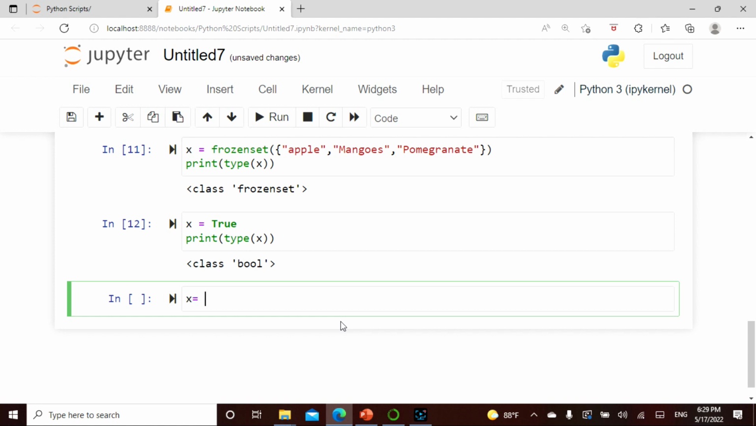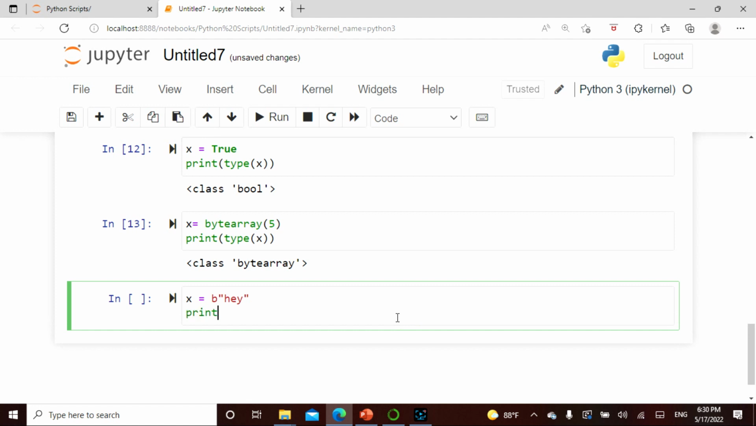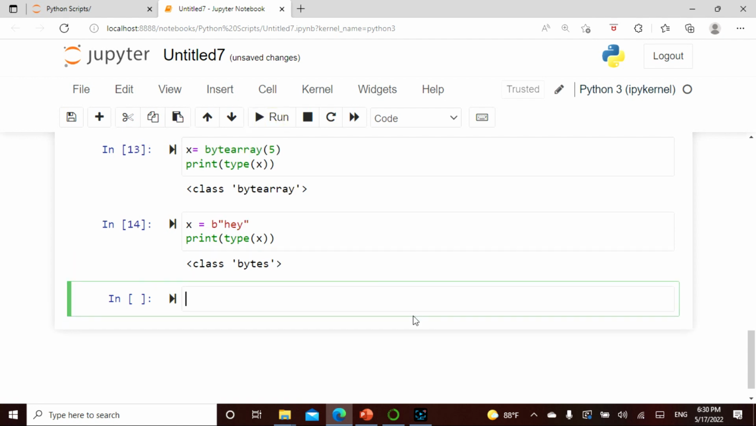So what I'll say is X equals byte array of 5. Okay, and let's see print type of X. Now let's see what this is. It's a byte array. Very nice. Now let's see X equals B and hey. Now let's say print type of X. Now if I run this, it's a byte.